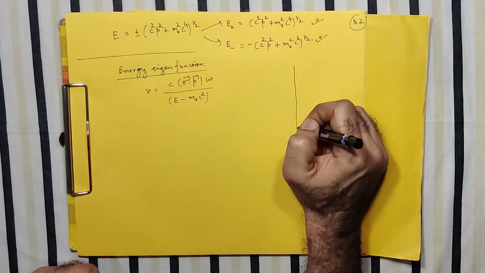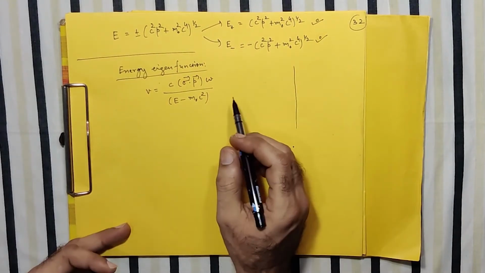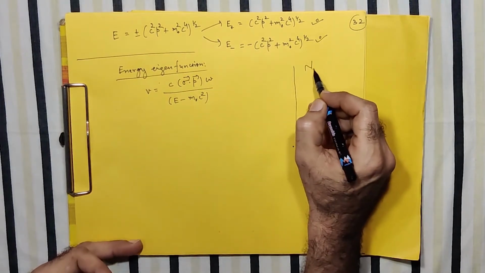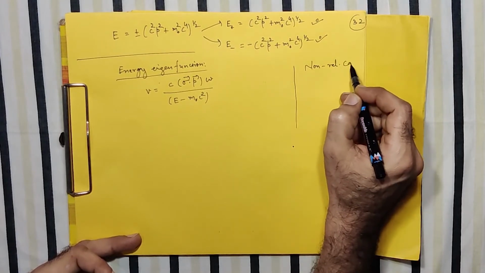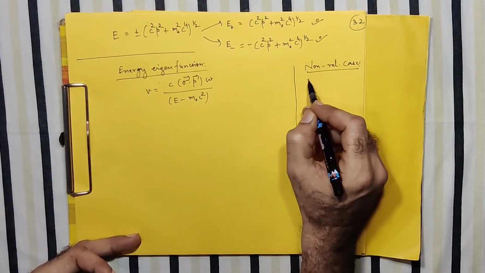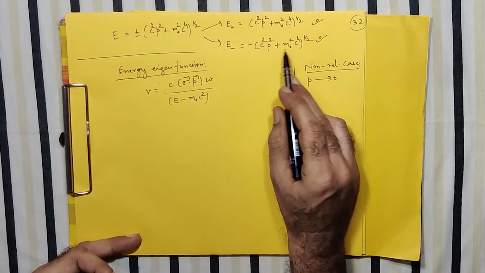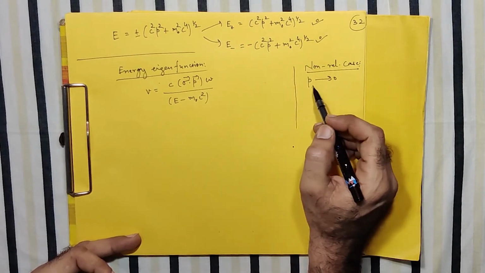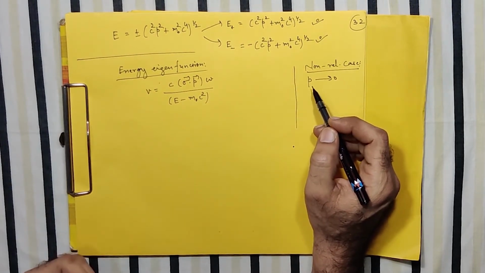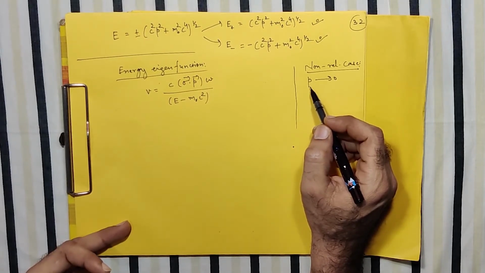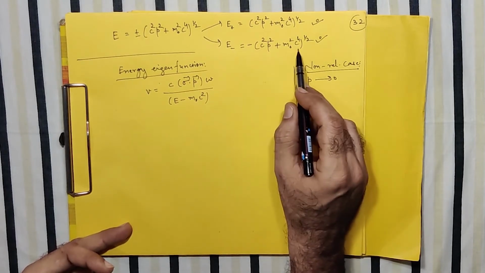But to find which is allowed, which is permissible, let me consider the non-relativistic case. Whenever we have a non-relativistic case, your P is very small. For non-relativistic, your momentum is very small, and if momentum is small, the P square term is very small compared to the rest mass energy. So if the particle is not moving with a relativistic high speed, its linear momentum will be small or practically zero compared to the rest mass energy.